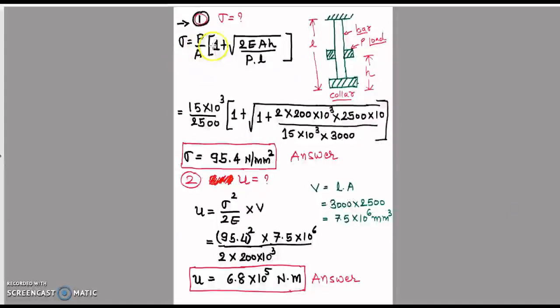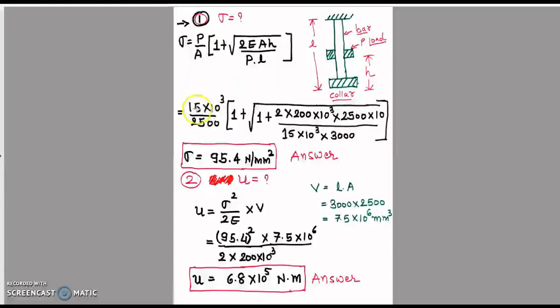Stress is equal to P upon A into 1 plus under root 1 plus 2EAH upon PL. Here we have to add the 1 plus. Please edit this equation; you have to edit the 1 plus 2EAH upon PL, same as given here. P, A, E, A, H, all values are already given.